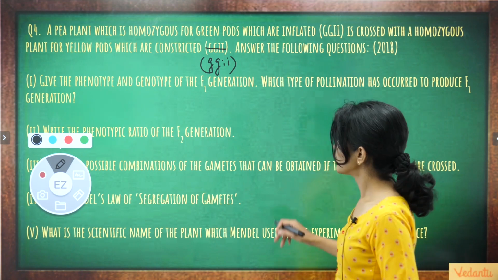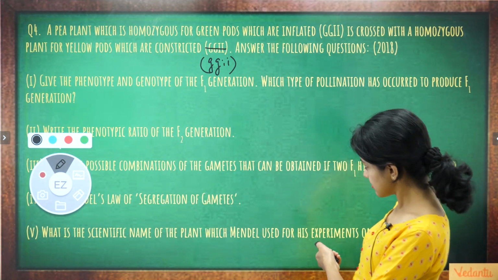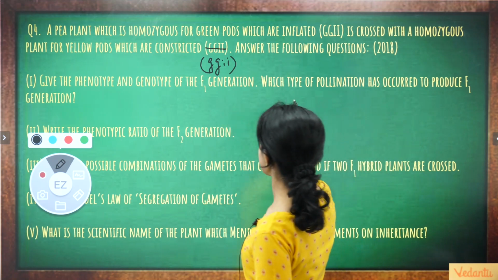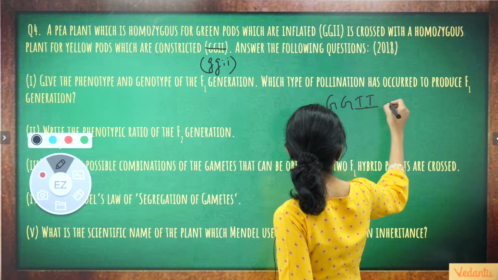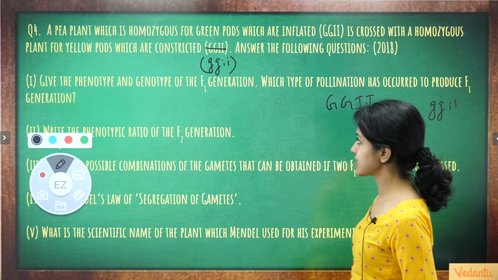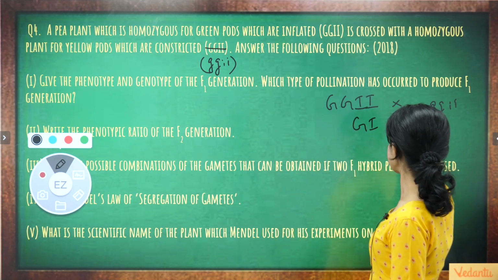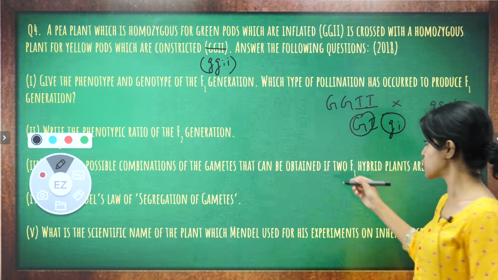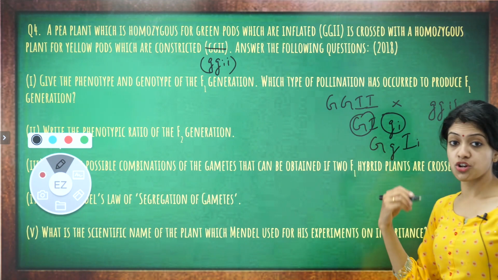Okay, now to answer this question, let us note down the genotypes of the parents. This and a completely recessive one. Phenotype and genotype of the F1 generation: obviously it would be double heterozygous because these are the gametes that fuse together. F1 would all be double heterozygous.